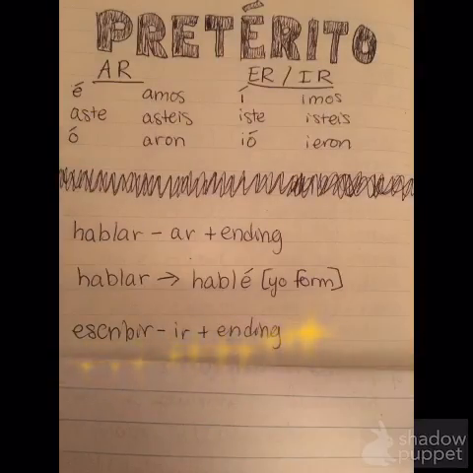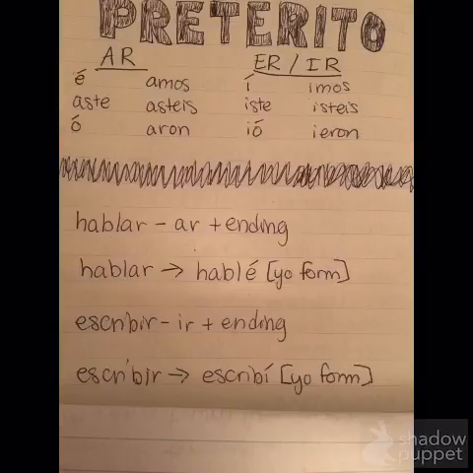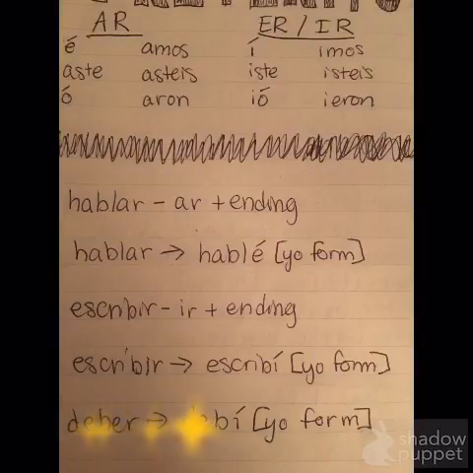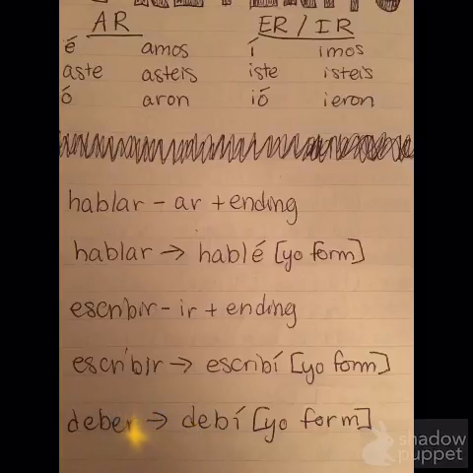For escribir, you would take off that IR and add the appropriate ending. For yo, it would be escribí. Deber, you would remove the ER and add the appropriate ending. It's again í. Debí for the yo form.